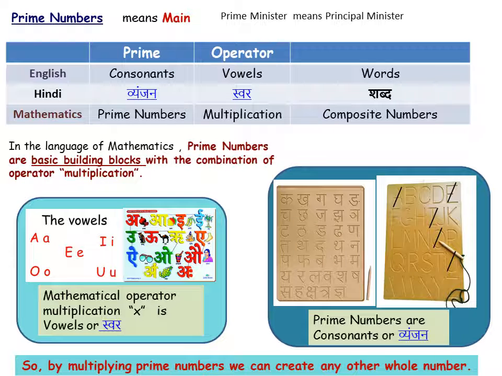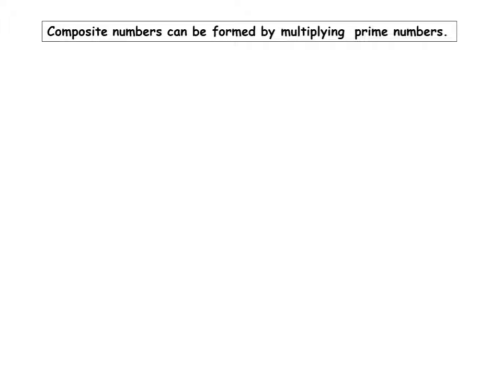And by multiplying prime numbers, we can create any other whole number, or we can say composite numbers. Composite numbers can be formed by multiplying prime numbers. For example, 15 can be formed by multiplying 5 and 3, and 20 can be formed by multiplying 2, 2 and 5.